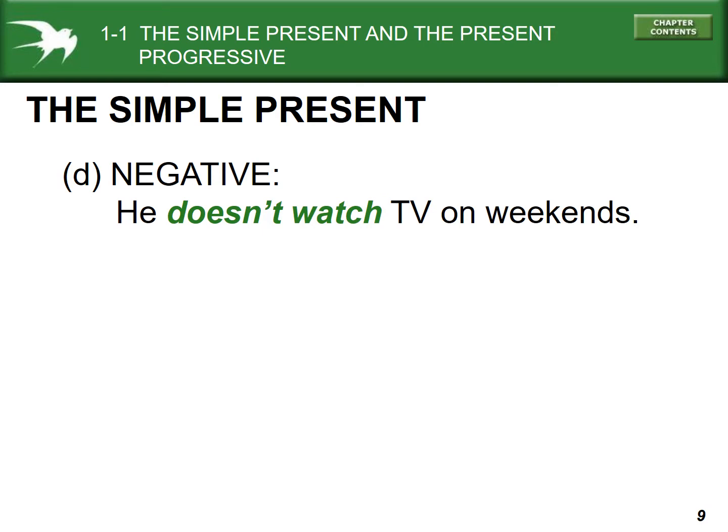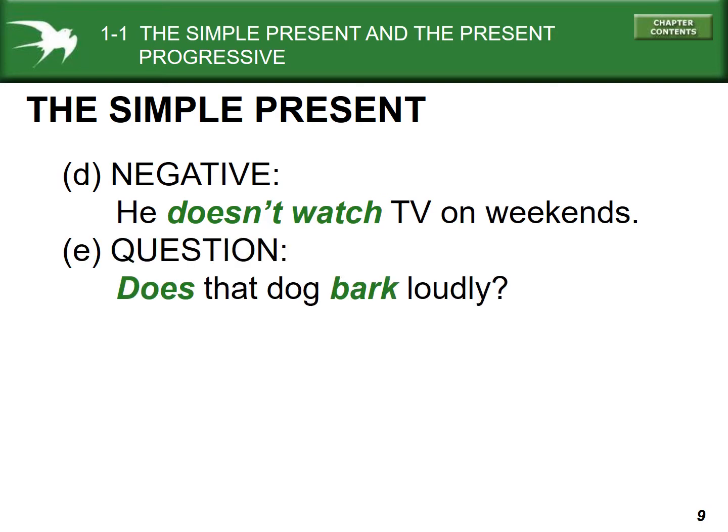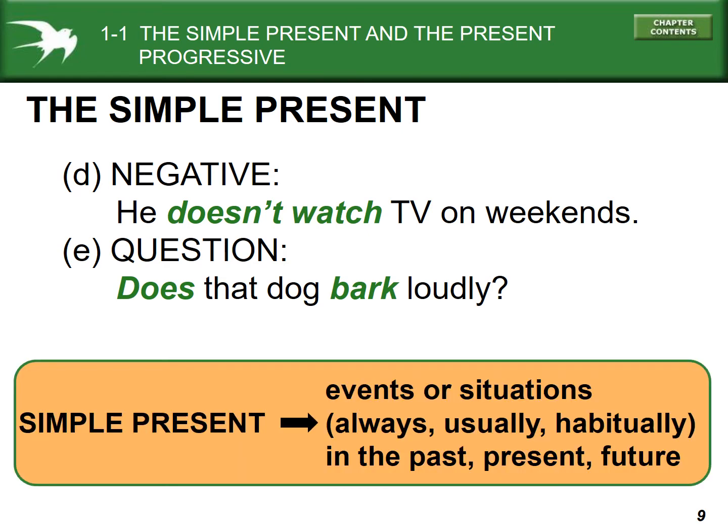The negative form, he doesn't watch TV on weekends. The question form, does that dog bark loudly? So we use a form of do or do not plus the base form of the verb for the negative or the question form of the simple present. So events or situations, again, in the past, present, or future.